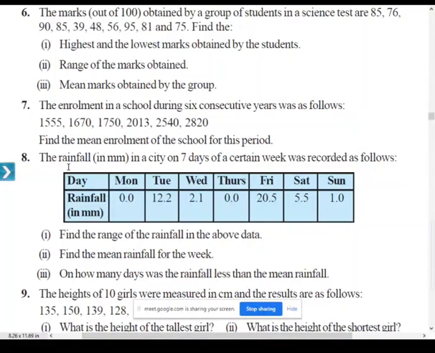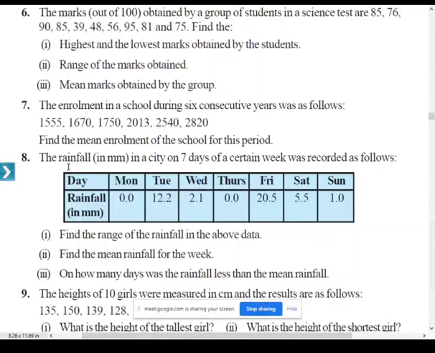So 20.5 minus 0.0, the range will be 20.5 millimeter, because all the data is given in millimeter. So the range of the data will be 20.5 millimeter.